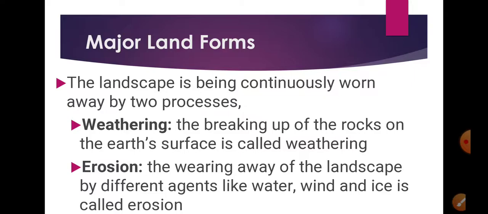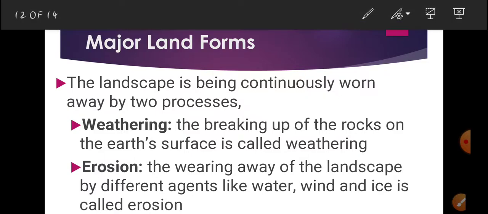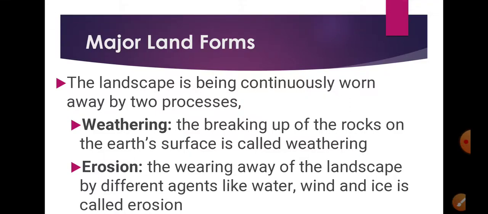Likewise through wind also, we have seen in summer seasons, when wind blows, some mud is also carried with it. This is erosion, that means the wearing away of the landscape by different agents. And what are the agents? Water, wind and ice. And now this process of erosion and deposition creates different landforms on the surface of the earth.